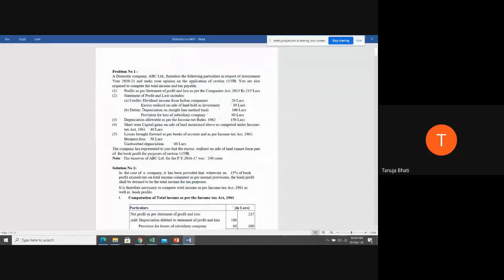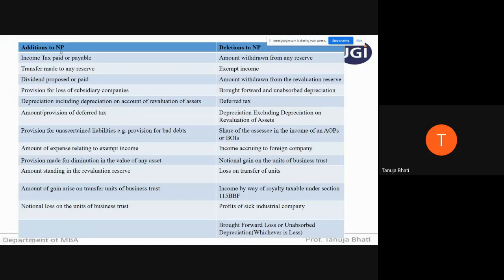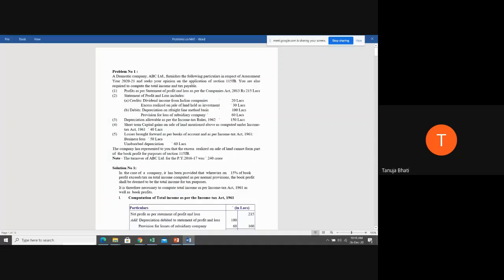Next, debit. Debit depreciation on straight line basis. Now tell me students, whether depreciation when it is debited to P&L account in order to calculate book profit, it should be added, yes or no? Here we have seen additions to net profit, that depreciation including depreciation on account of revaluation of asset has to be added back to the net profit. So this depreciation on straight line basis will be added to the net profit.